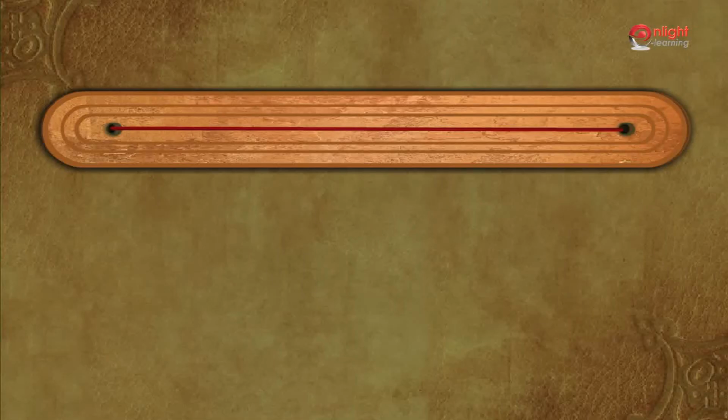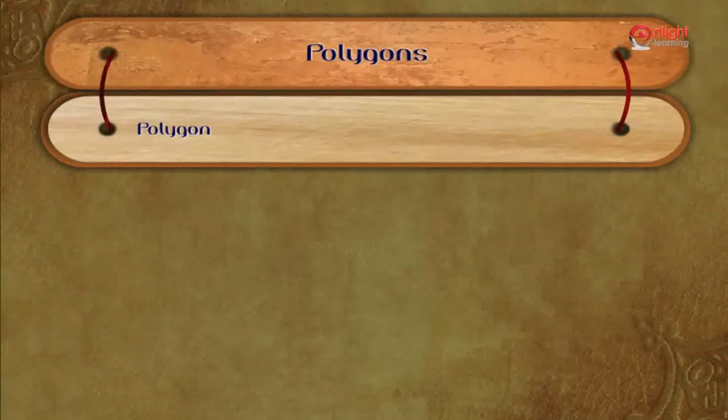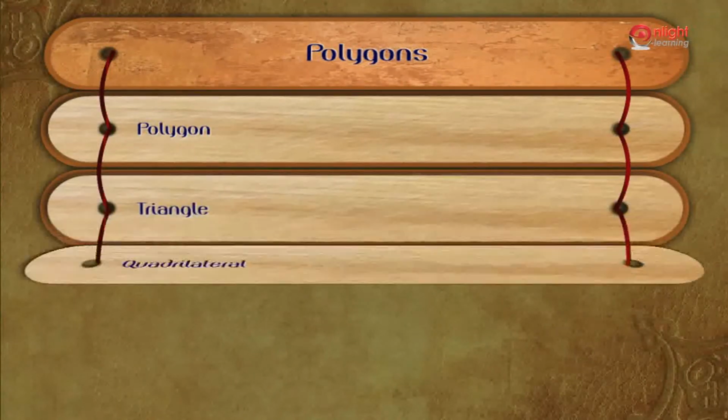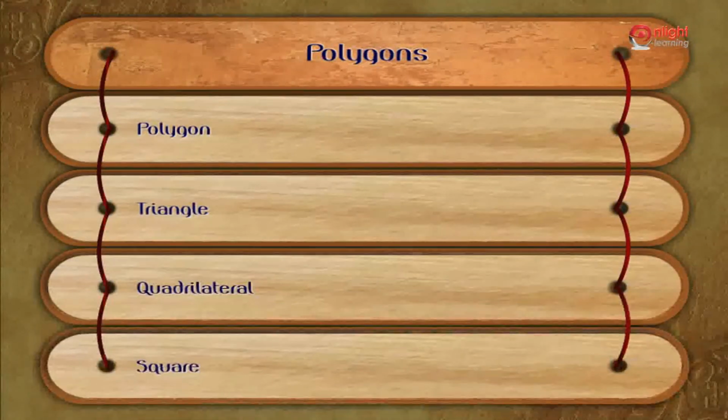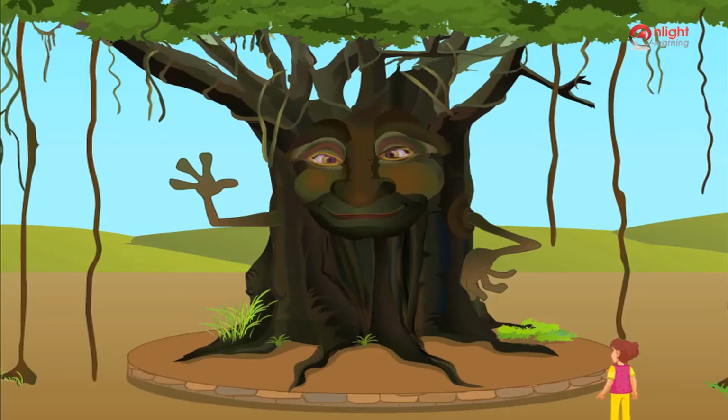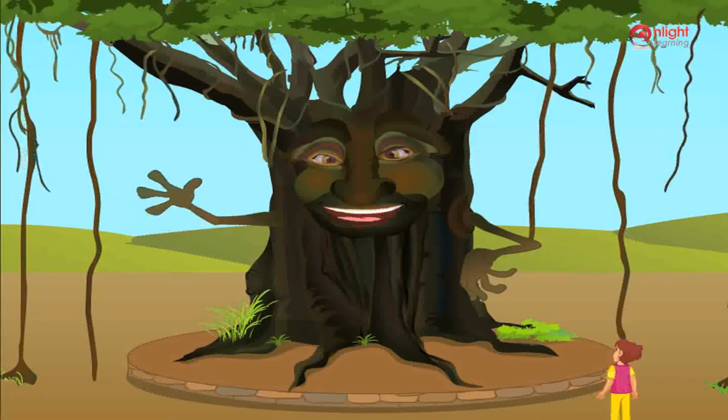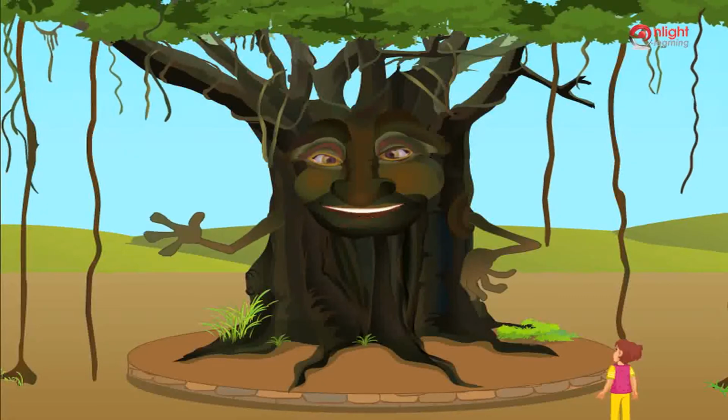Today we learnt about polygon, triangle, quadrilateral, square and rectangle. Rahul, hope you understood all the above concepts.